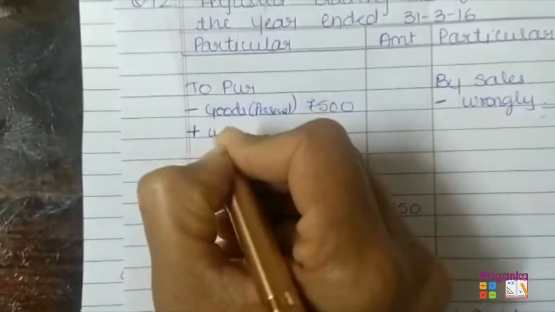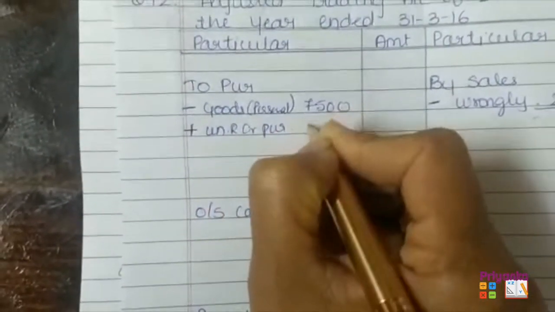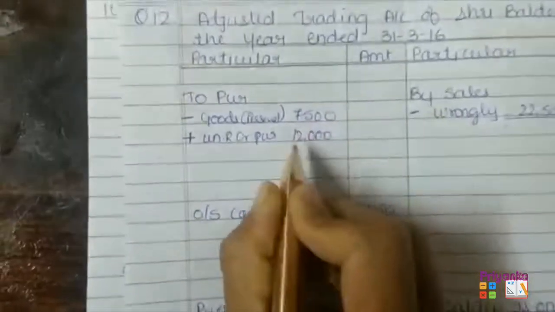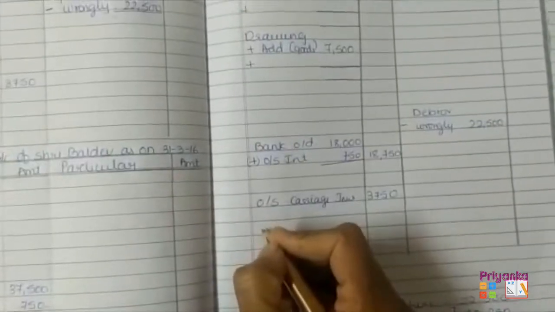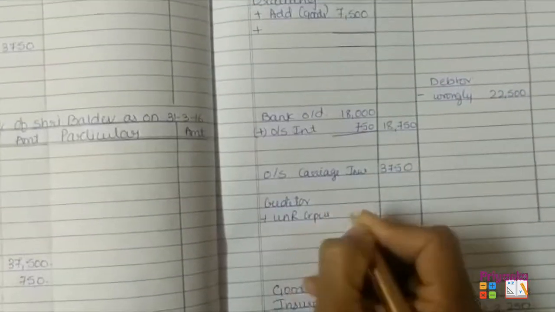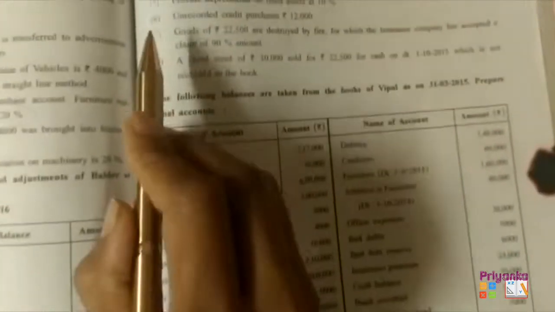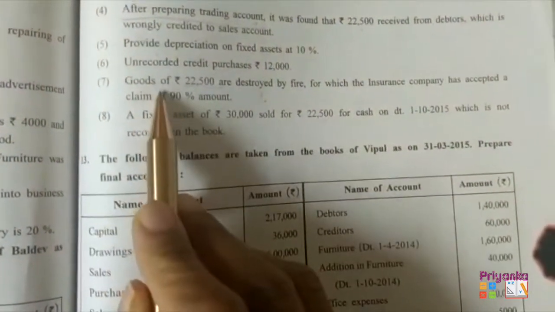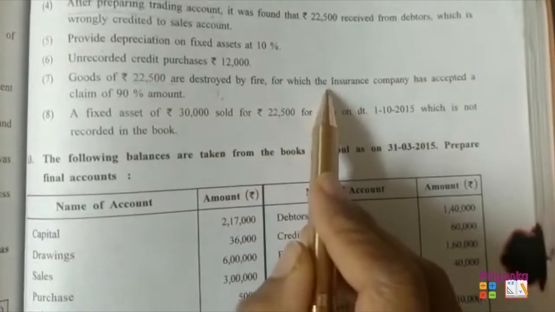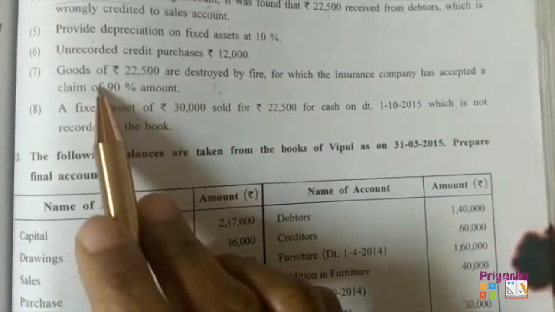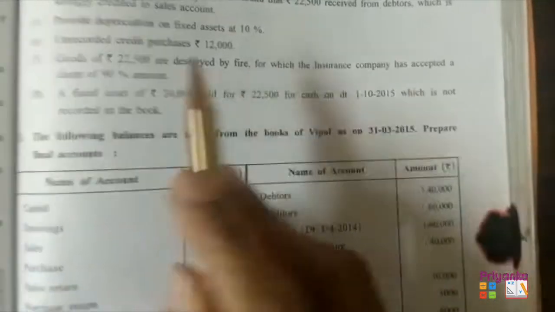Here first we'll record the unrecorded credit purchase, that is 12,000, and the same will be added to the creditors on the balance sheet liability side, purchase, that is 12,000. Moving to the next, the 7th adjustment: goods of rupees 22,500 are destroyed by fire, for which the insurance company has accepted a claim of 90%. So obviously 10% will remain as loss.